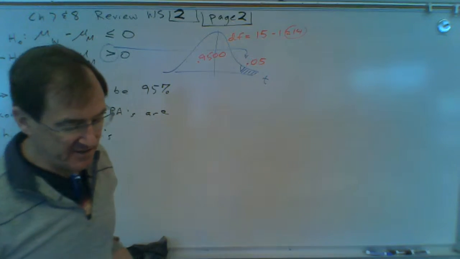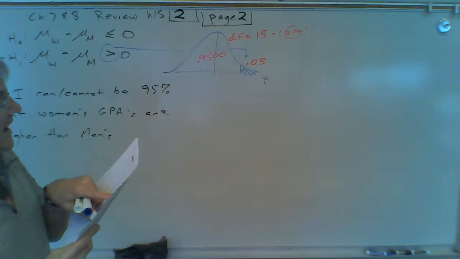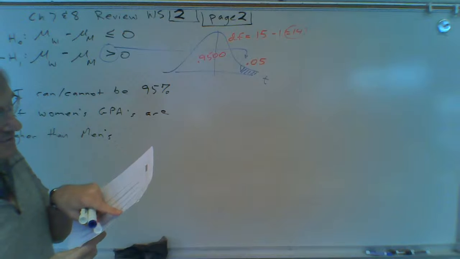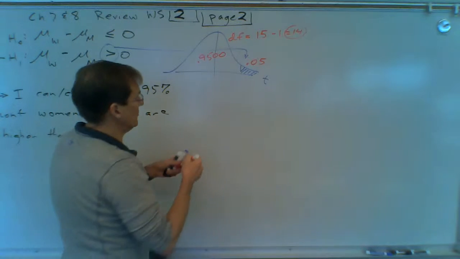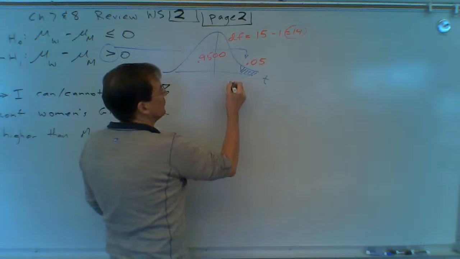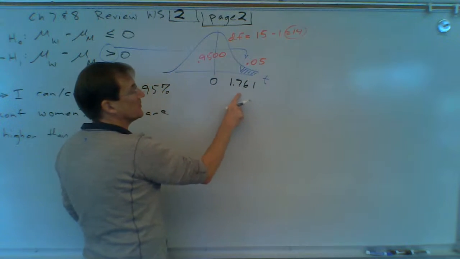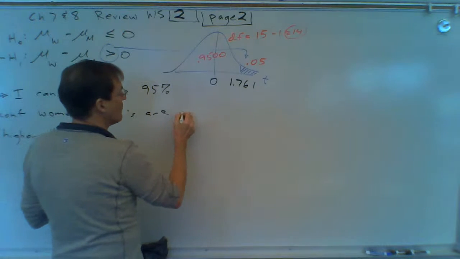We look on our T distribution. This will be the 4th column over and down to the 14th row. And I get a critical T of 1.761. So this is going to be 1.761, the critical T. That's step 2. Okay. Step 3 is going to be our T.